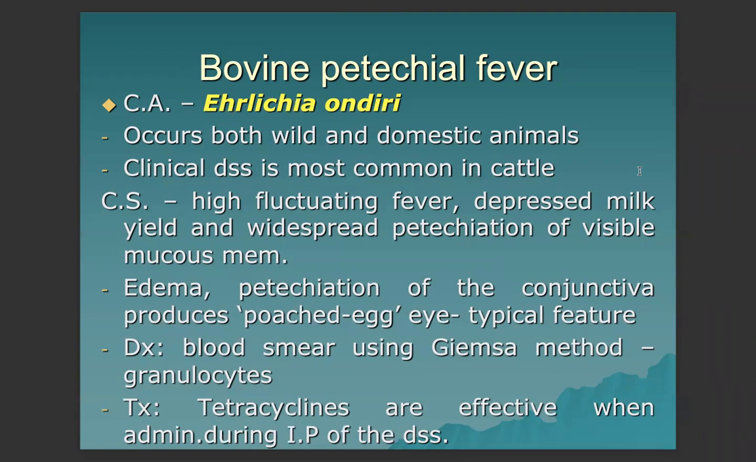smear using the Giemsa method, which usually shows the granulocytes. The granulocytes are the basophils, eosinophils, and neutrophils. The treatment is again tetracyclines. They are effective when administered during the incubation period of the disease. So as we can see, for the diseases produced by the orders Rickettsiales and Chlamydiales, the drug of choice mainly is tetracyclines, doxycycline, oxytetracyclines.